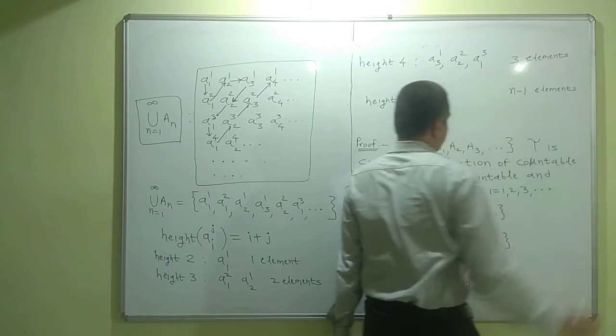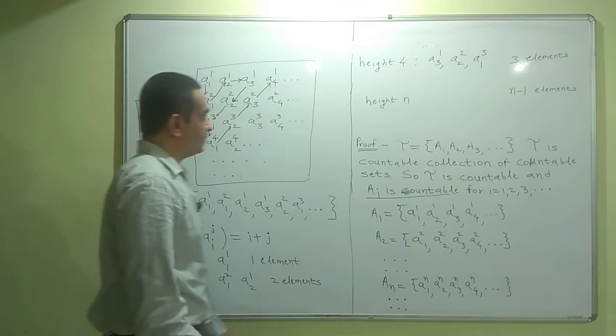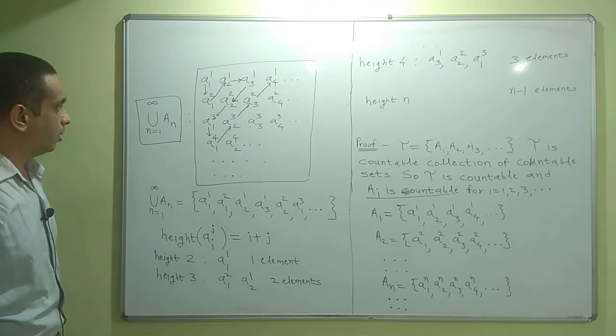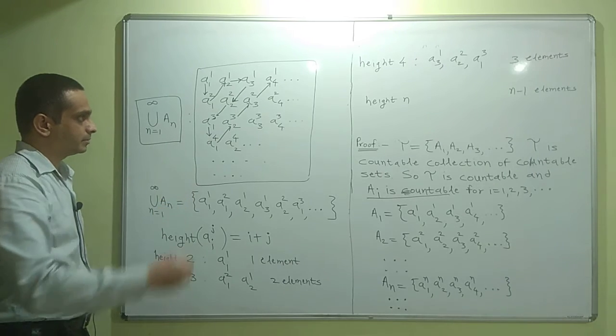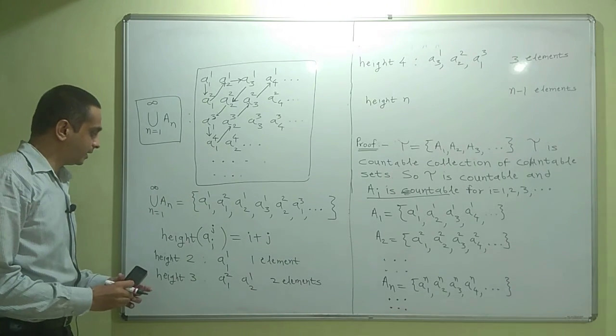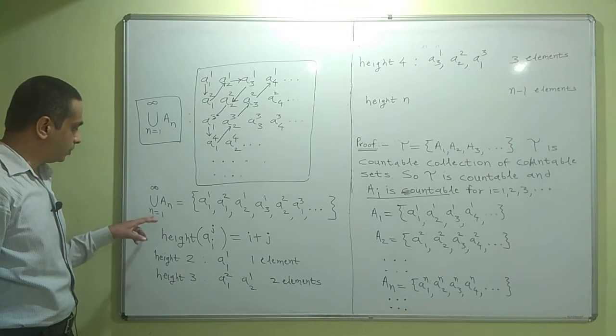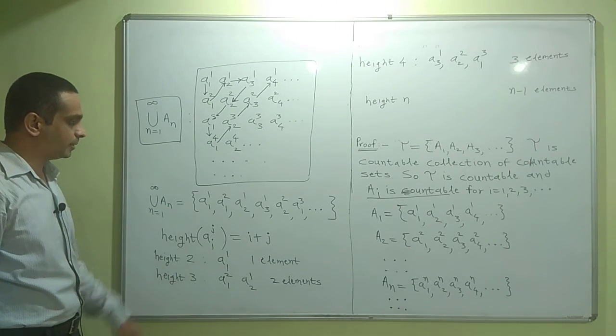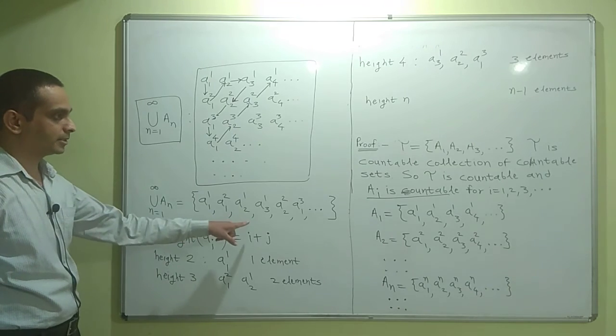So this specific pattern of listing and counting elements justifies the fact that the union over n from 1 to infinity of An is countable, because we can count the elements.